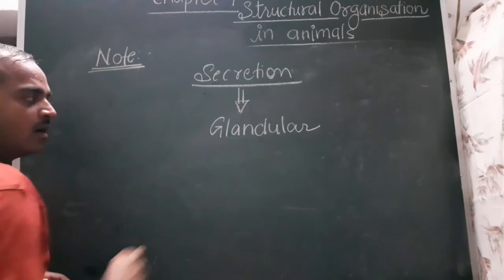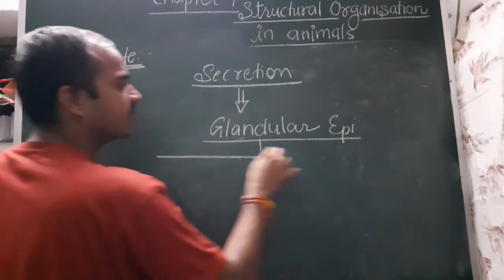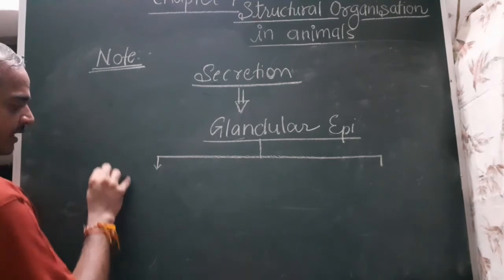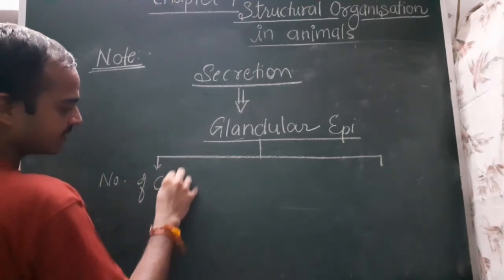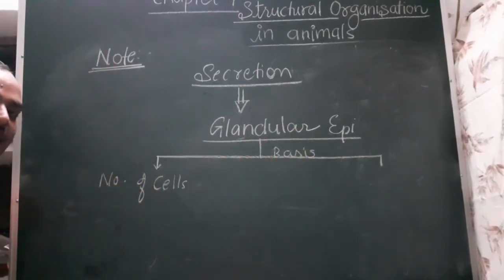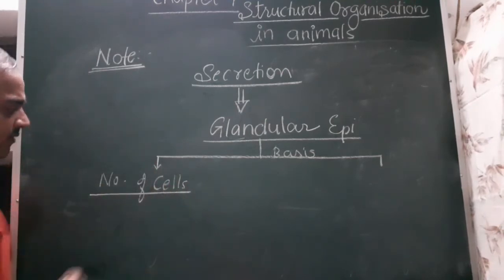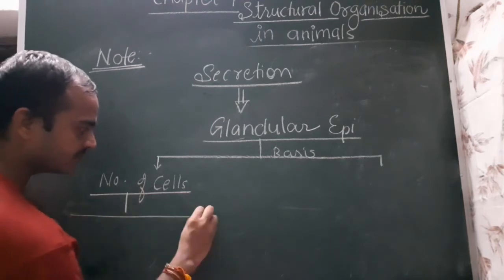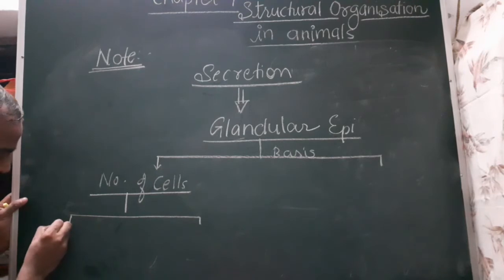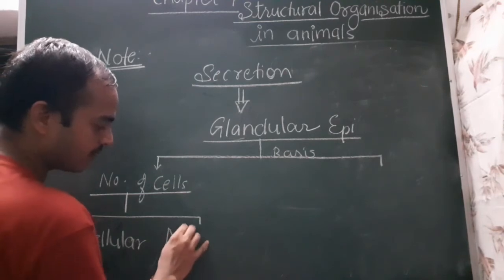Okay? And these glandular epithelium cells are of two types. There are two bases to classify them. The first basis is the number of cells. These are the bases on which we classify the glandular epithelium. On the basis of the number of cells, glandular epithelium are of two types. It may be made up of a single cell, that is, it may be unicellular, and it may be multicellular.